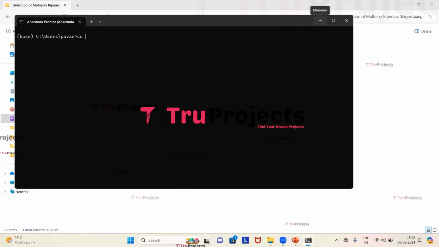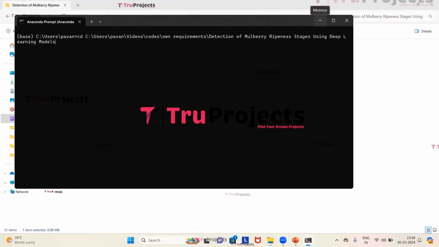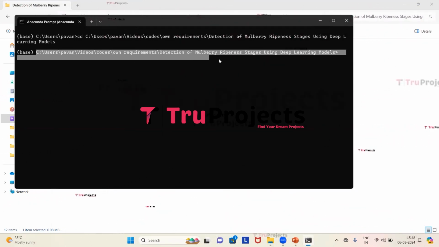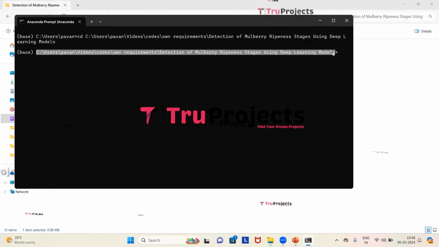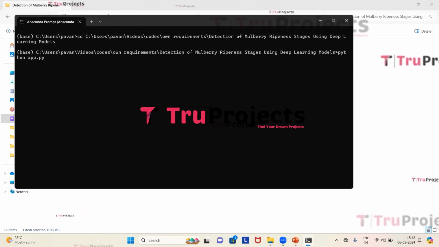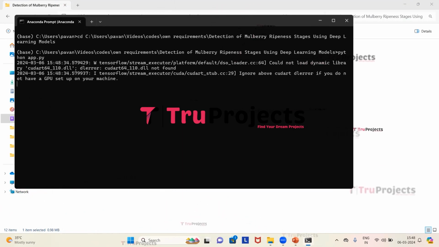Using the cd command followed by a space, we need to paste the copied path and then click on enter. Here we can see that the current directory is changed to the code folder's path. And now we need to type the command python space app.py to compile the app.py file, and then click on enter. This command will execute the Python script and perform a runtime check for any syntax errors or logical issues.